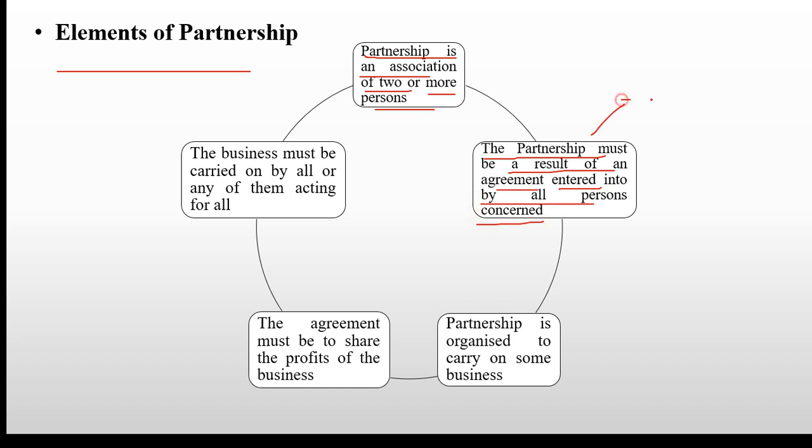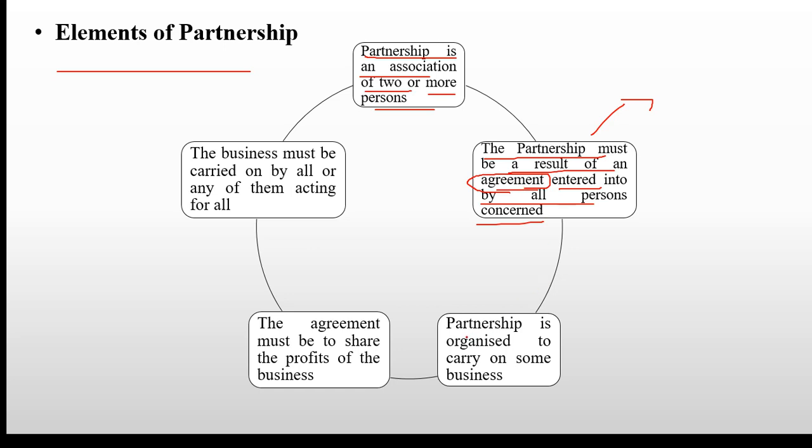So why is the partnership formed? The main element is what? Agreement. Okay, agreement can be either oral or written, but it is better to have a written agreement. Partnership is formed only because of agreement. They are not formed because of status. So the outcome of this partnership should be one particular agreement. And this agreement can be either written or oral, but it is always better to have a written agreement in the partnership.